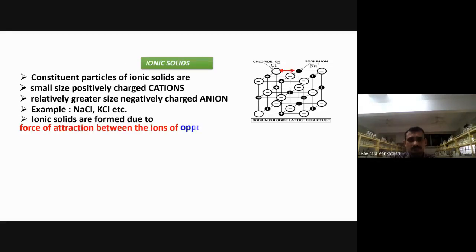How are ionic solids formed? They are formed by Coulombic forces, the forces of attraction between opposite charges, between positive and negative. These forces are very strong. The Coulombic forces are strong when you compare them with molecular forces here.